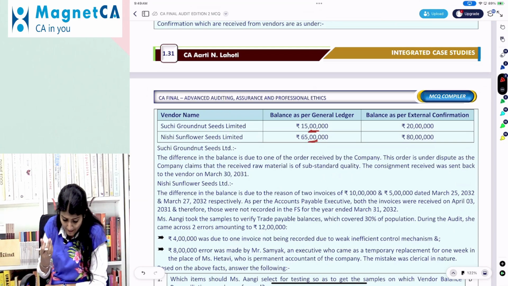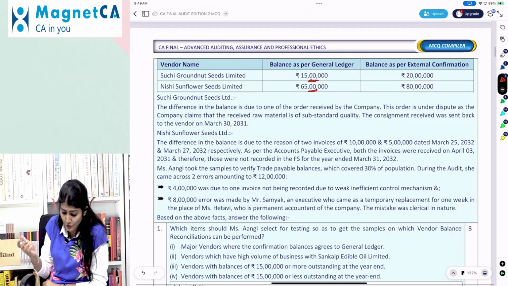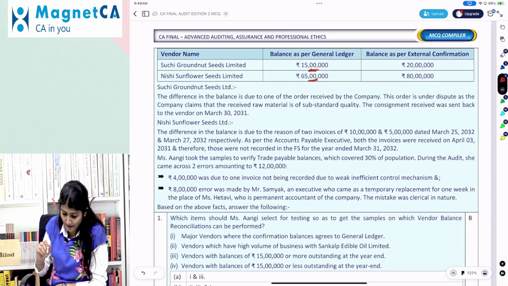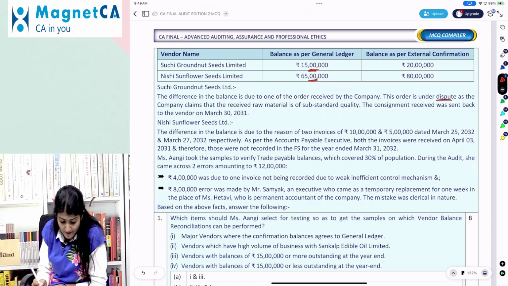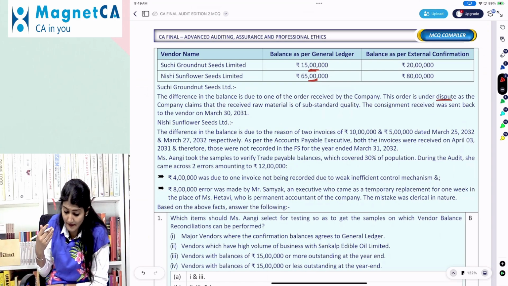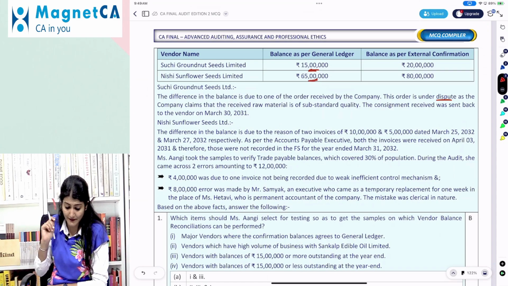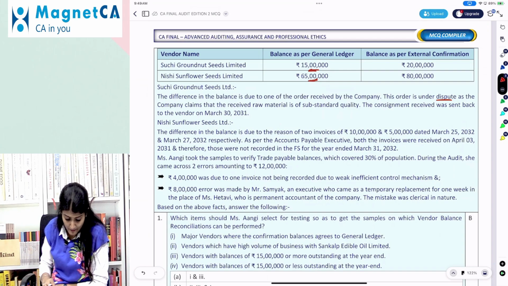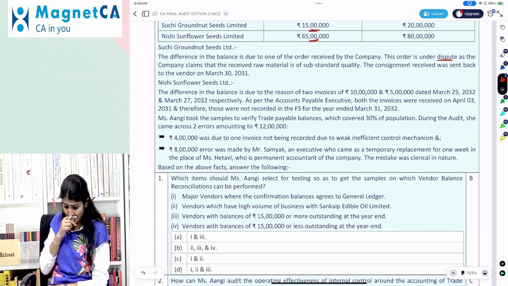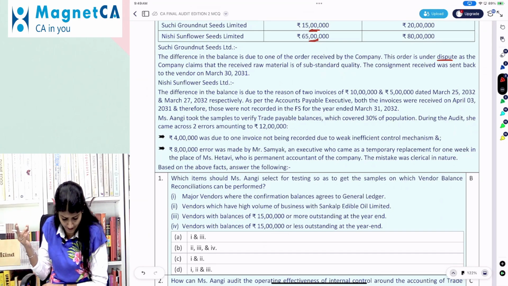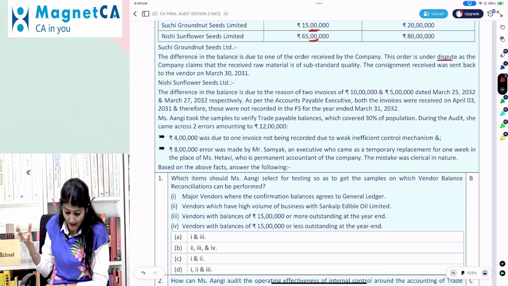Right. The difference in the balance is due to one of the orders received by the company. This order is under dispute as the company claims that the received raw material is of substandard quality. The consignment receipt was sent back to the vendor on 31. Nishi Sunflowers Limited, the difference in the balance is due to the reason of two invoices dated 25th March and 27th March. As per the accounts payable executive, both the invoices were received on April 3, 2032, and therefore these are not recorded for 32.